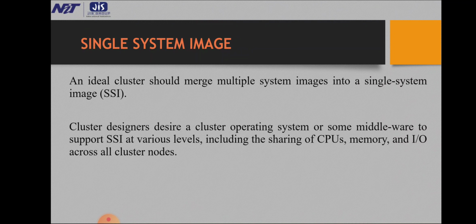Cluster designers desire a cluster operating system or some middleware to support SSI at various levels, including the sharing of CPU, memory and I/O across all cluster nodes.